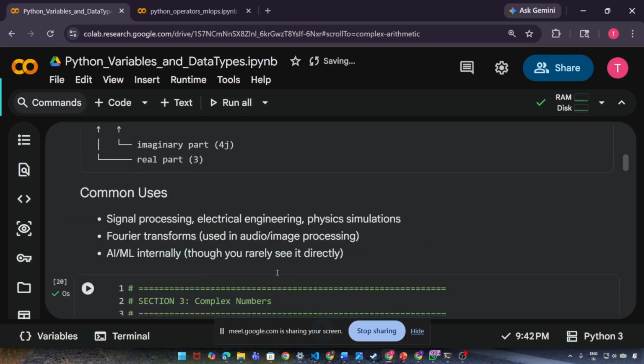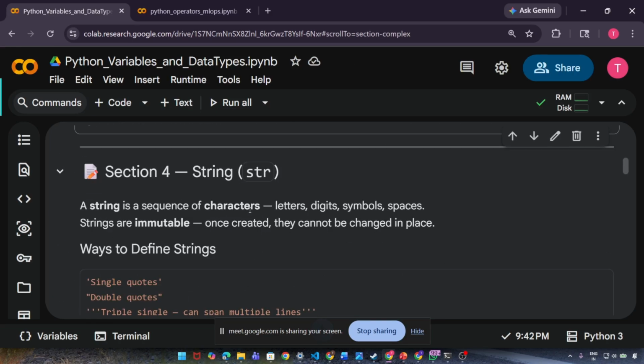Okay, we are good with that. String is a sequence of characters.